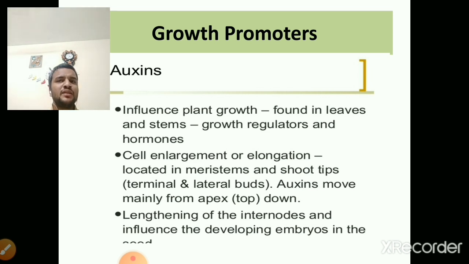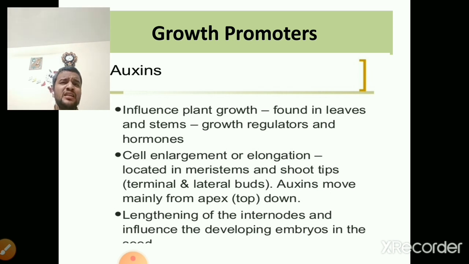After the fusion of the male gamete and the female gamete, a zygote is formed, and the zygote develops into an embryo, and in the development of the embryo auxin also helps.